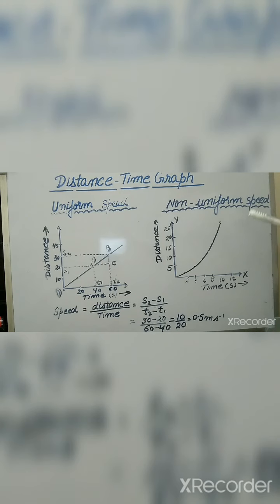And another is a graph showing an object moving at non-uniform speed. If an object does not cover equal distance in equal intervals of time, then we get a curved line rather than a straight line. So this is a graph of non-uniform speed.